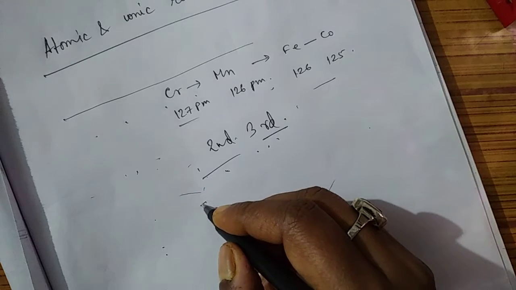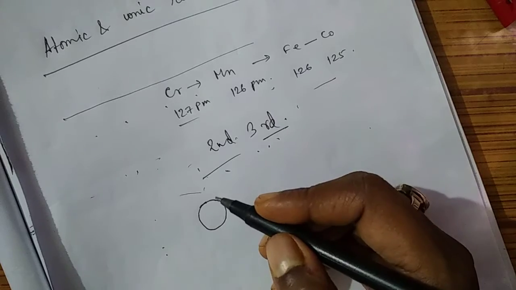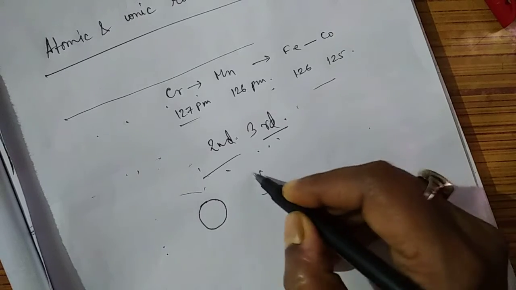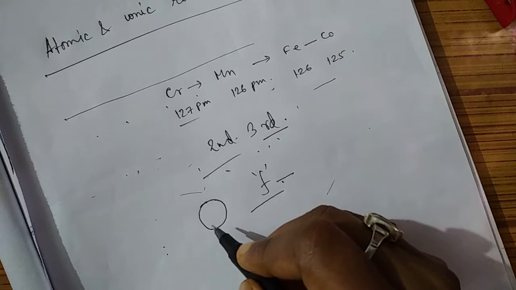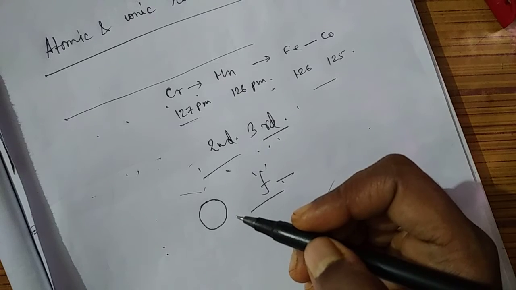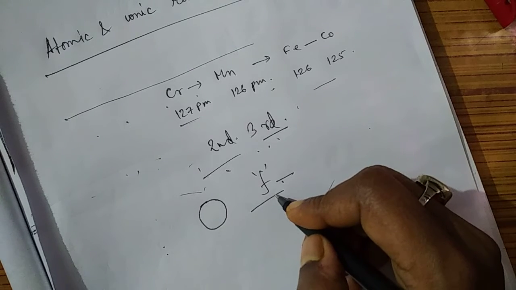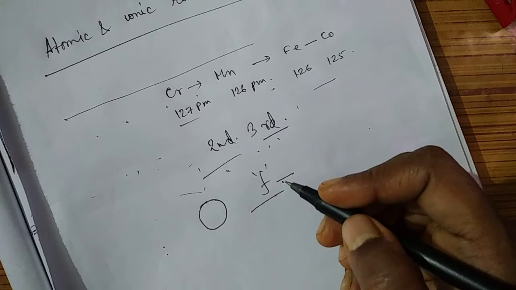One is that shells are added, therefore the size of the 5d series should increase compared to the 4d series. But in the 5d series, the electron enters the f orbital, and due to the poor screening effect of the f electron, as nuclear charge is high, the size does not increase as expected, despite the addition of a larger shell.